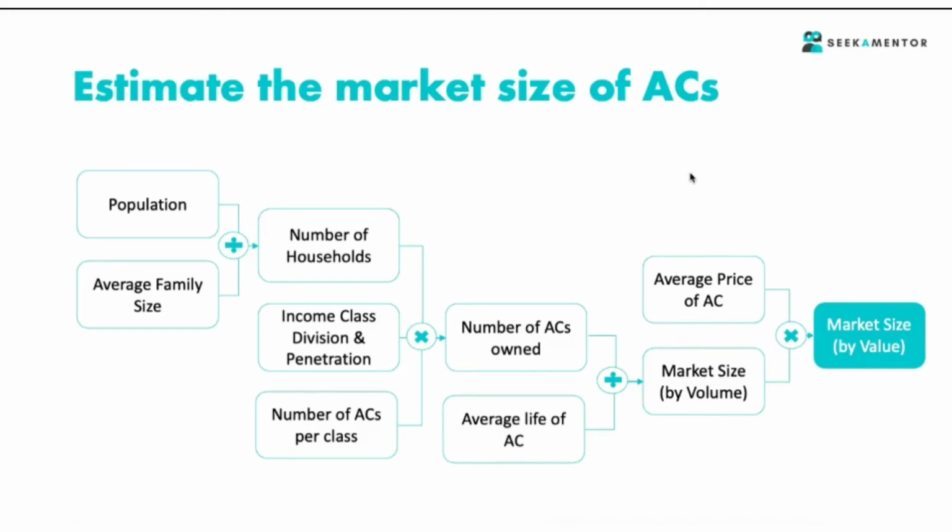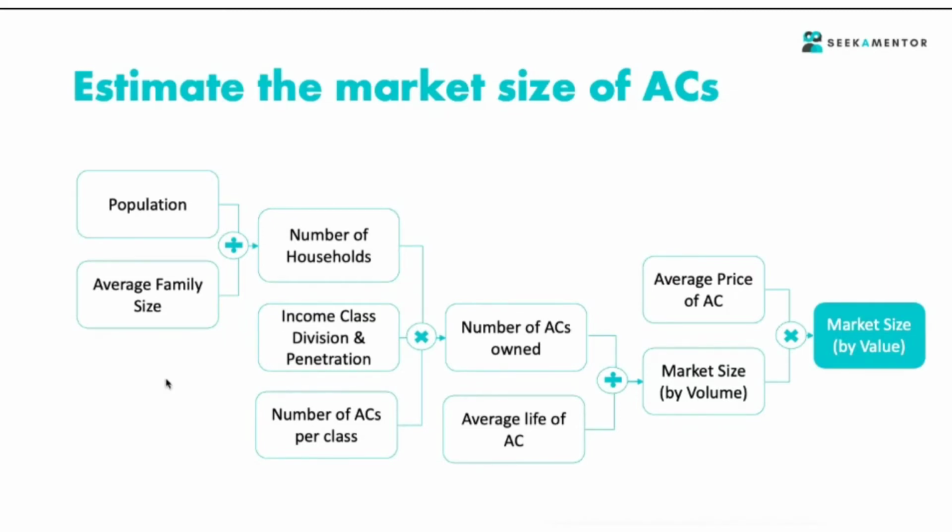ACs can be owned by big organizations and companies. So in that case, the value will change and the number will change. So that's not considered. No, that's fine. That's correct. And that is why we mentioned at the point of AC, you clarify whether you are going by residential, industrial or commercial properties. So I cleared it up that the ACs we are talking about here are only for residential. If it tells you that you have to consider commercial, then you have to go back again and that will be your part 2 problem. This is part 1 for residential, and then you have to solve for commercial.